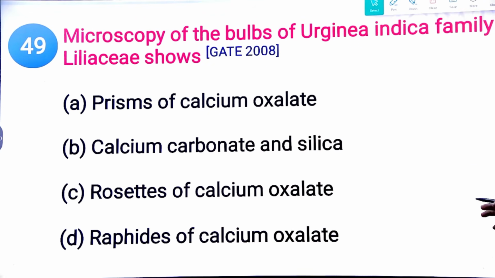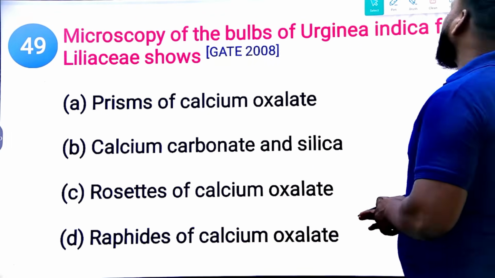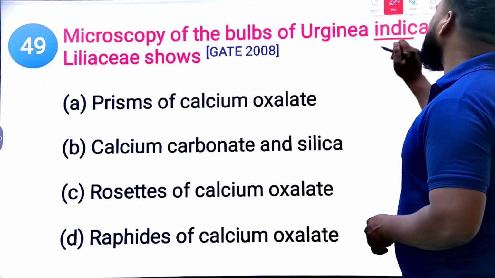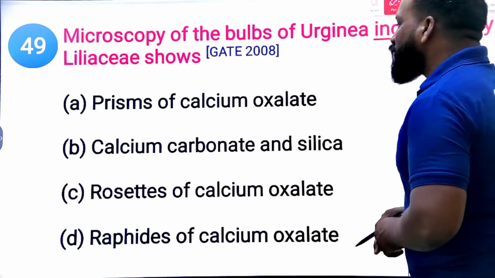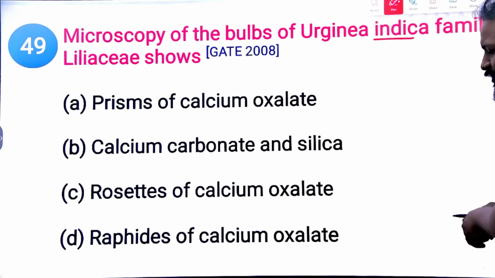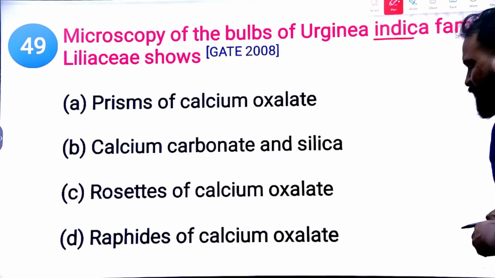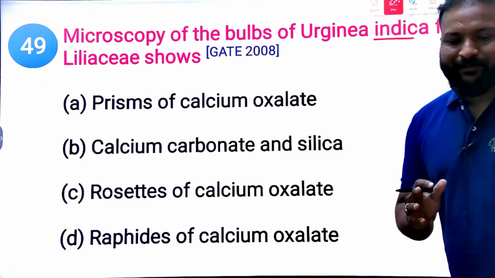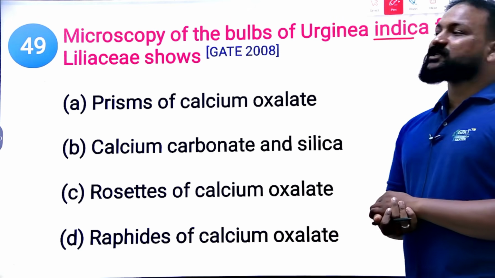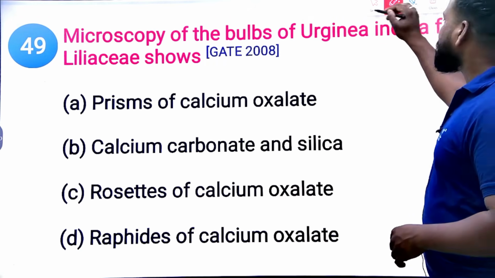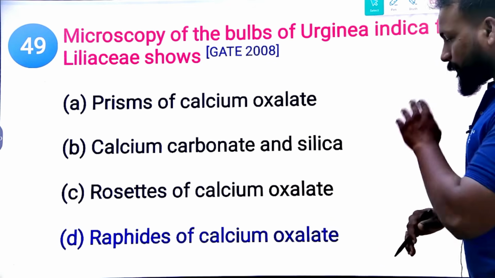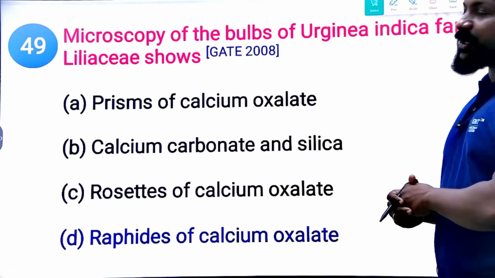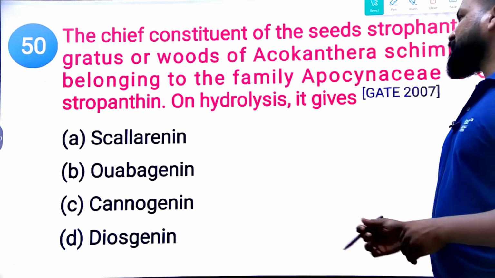Microscopy of bulbs of Urginea indica, Indian squill, family shows what? Urginea indica means Indian squill. It shows which microscopical feature of the following: presence of calcium oxalate, calcium carbonate, silica, rosettes of calcium oxalate, and raphides of calcium oxalate. What is the right answer here? Raphides of calcium oxalate. Yes, raphides of calcium oxalate is a special feature.